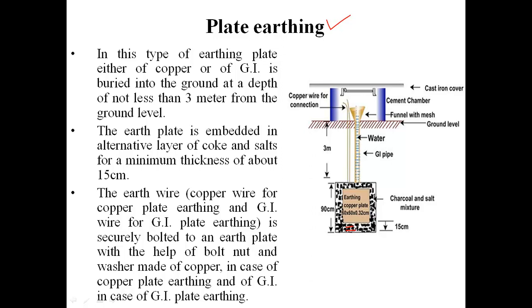So we have a layer of charcoal here, then over it we have a layer of salt, then again we have the consecutive layers of charcoal and salt here. So this layer will be providing a conducting path for the current through this copper plate. Again students, this copper plate is connected to the earthing wire.